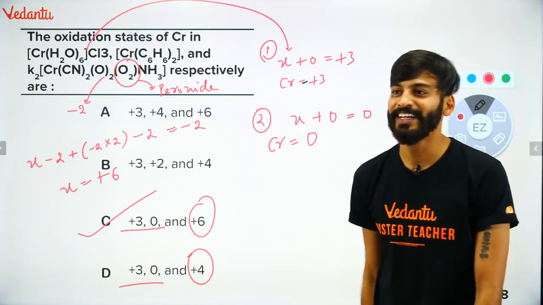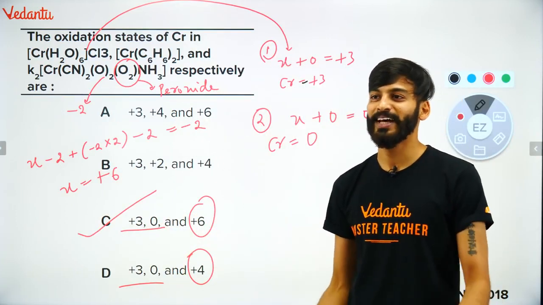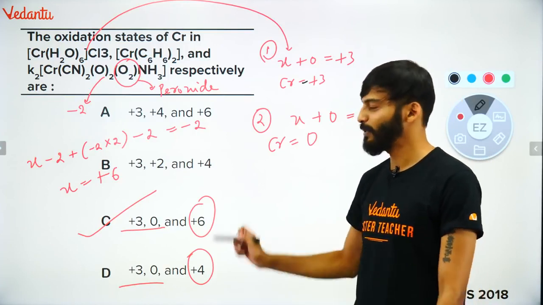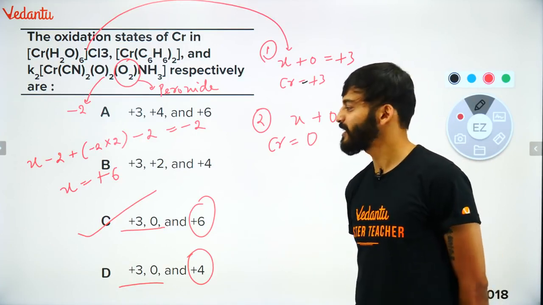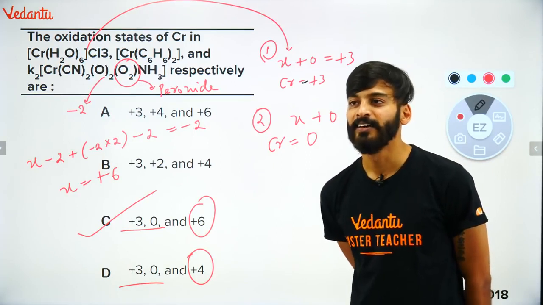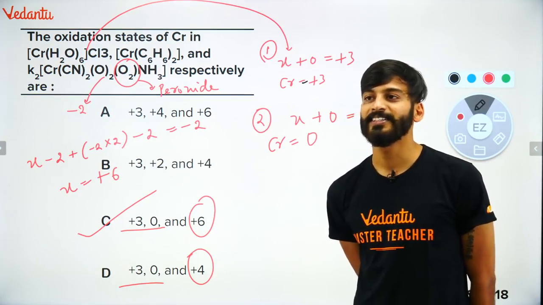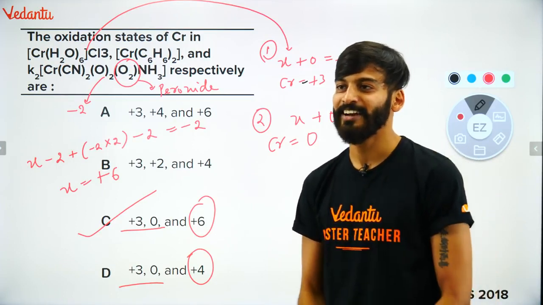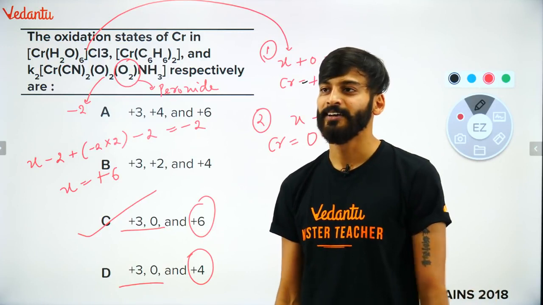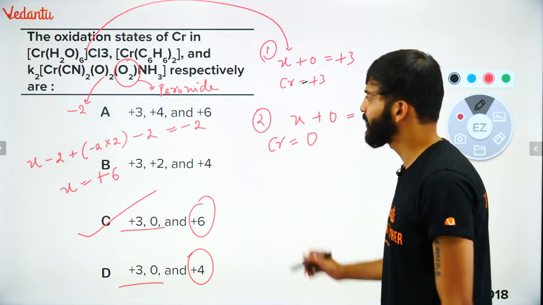How many of you got it right? Did everyone understand? Is it clear to everyone? Not D, it is +6. Okay? So +6 will come. C would be the correct answer. Everyone is clear. C is the correct answer. It should pop up like this. I like the popping up of this screen right now. Look at the last one once more.